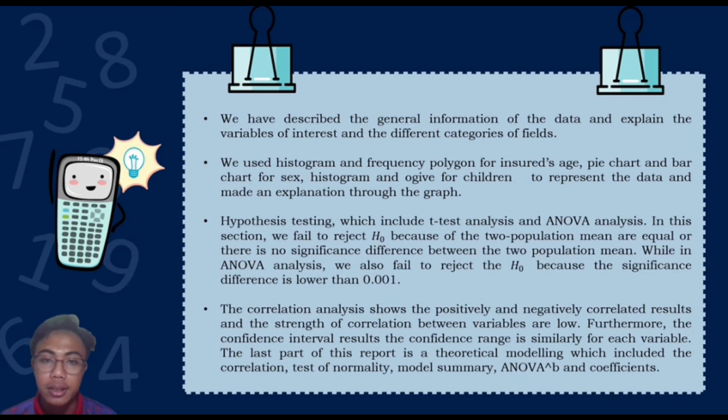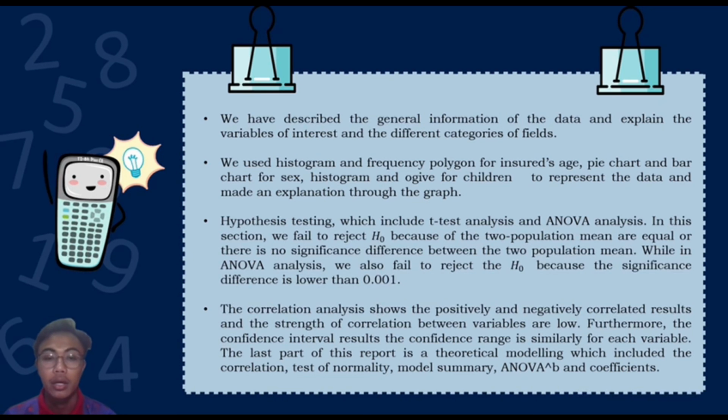Hypothesis testing, which includes t-test analysis and ANOVA analysis. In this section, we fail to reject H0 because the two population means are equal, or there is a non-significant difference between the two population means, while in ANOVA analysis, we reject the H0 because the significance is lower than 0.001.